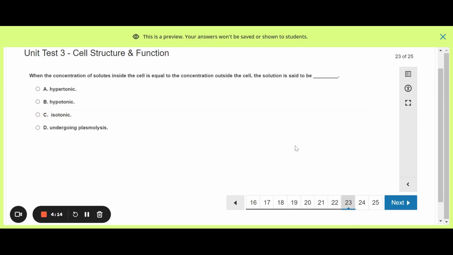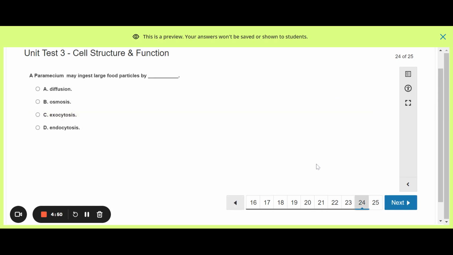Number 23. Looks like another osmosis question here. When the concentration of solutes inside the cell is equal to the concentration outside the cell, the solution is said to be, oh, this is an easy one. Hyper means more, hypo means less, iso means equal. And undergoing plasmolysis, we see that lysis, so something's breaking down. That doesn't sound like equilibrium.